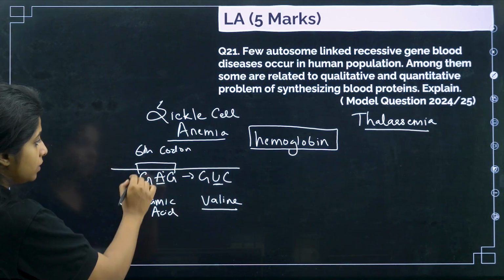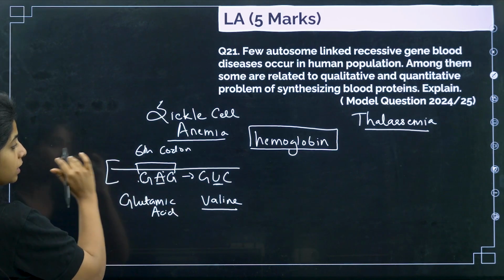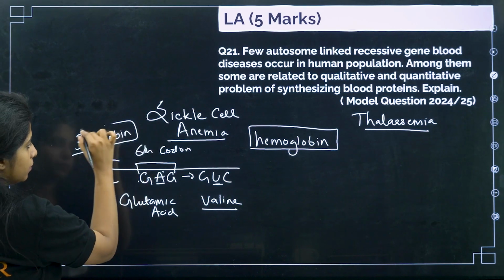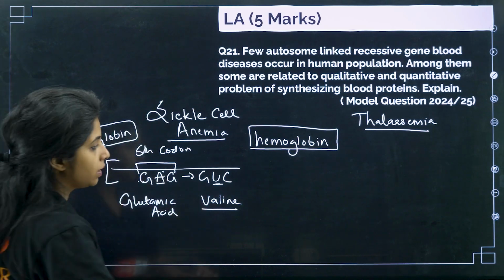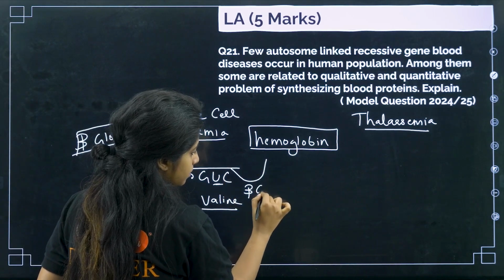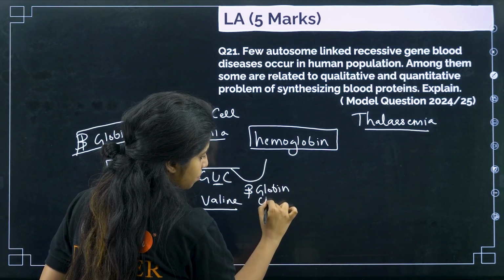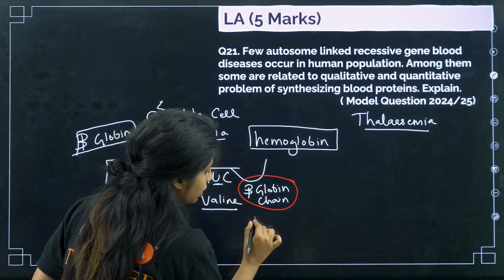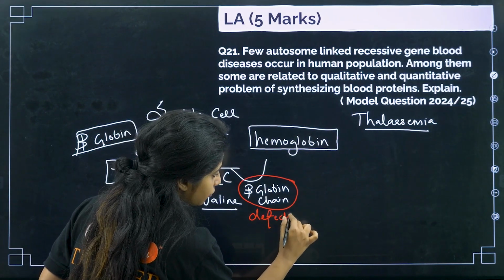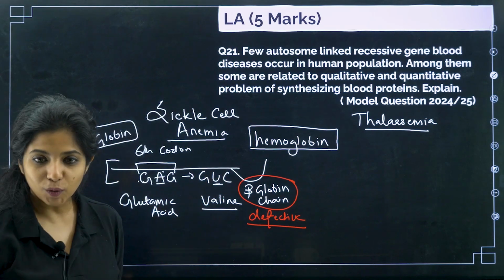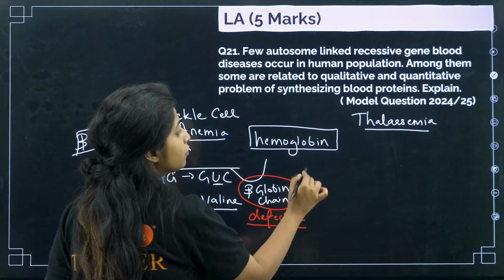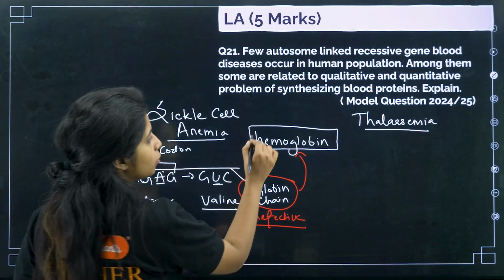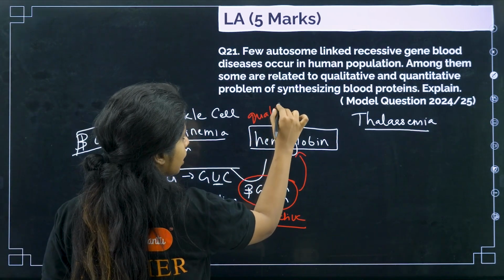Now over here, this particular gene was basically coding for what? Beta globin chain. Now still it is coding for beta globin chain. But the problem is that this beta globin chain that you see over here is defective. Still you will be forming hemoglobin, but the quality of this hemoglobin is going to get affected.